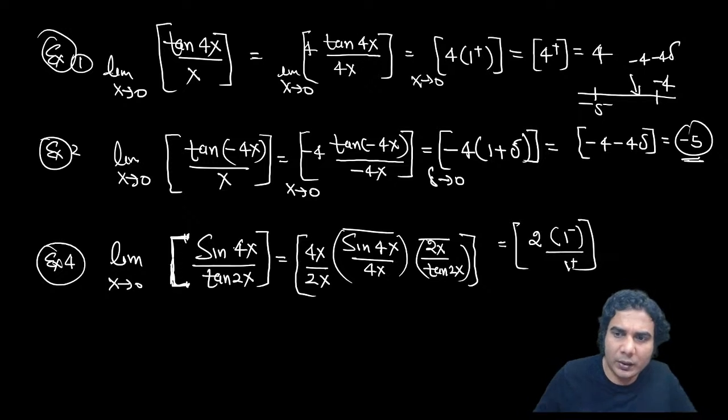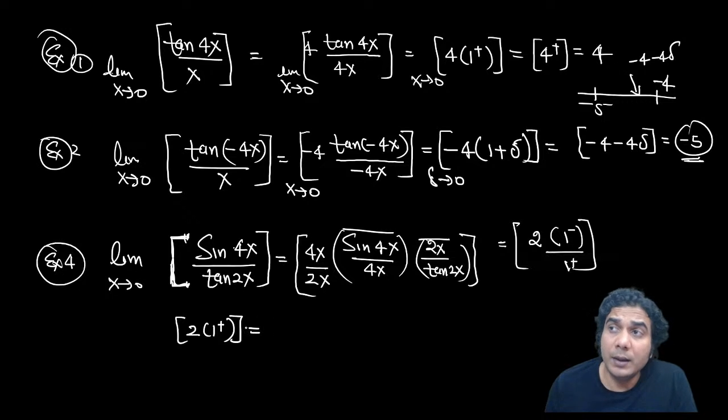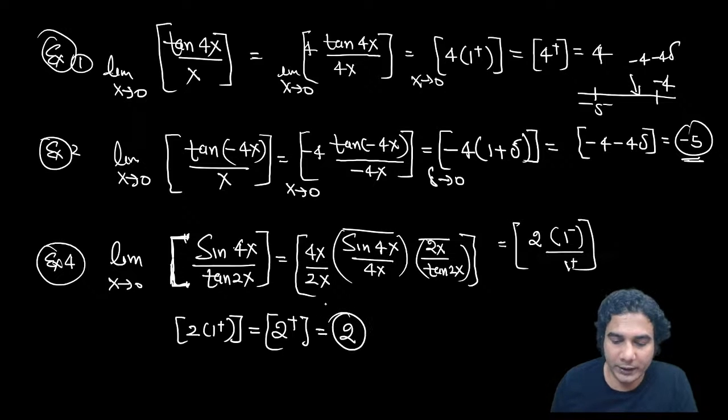Leave this 2 aside, okay? So you can write this as 2 into, ultimately it is 1 plus, right? That means slightly more than 1. If you multiply 1 by 2, it will be 2. If you multiply a number more than 1 by 2, it will be more than 2, right? So it is 2 plus. And greatest integer of 2 plus is nothing but 2. So the answer is 2. So I hope you have got it.